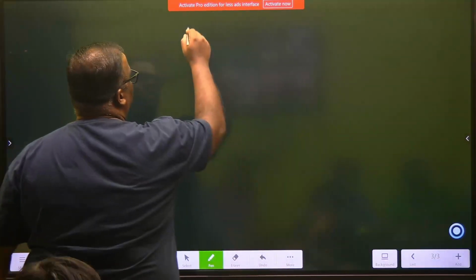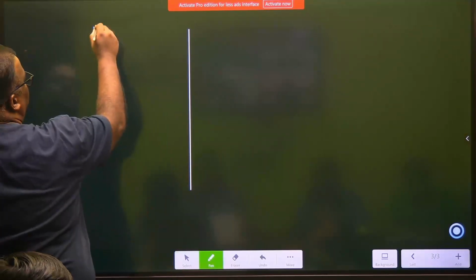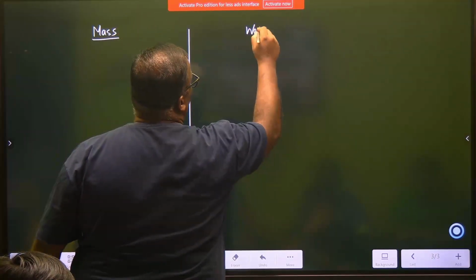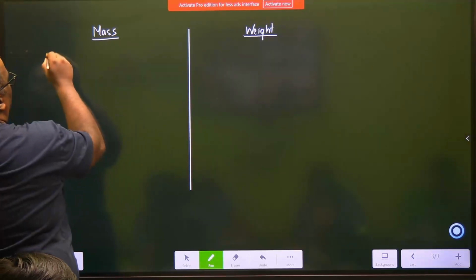So we say, let's distinguish between mass and weight. And after that we have to answer why the hospital did not write Newton. But the hospital is wrong. That I'll tell you. Number 1.